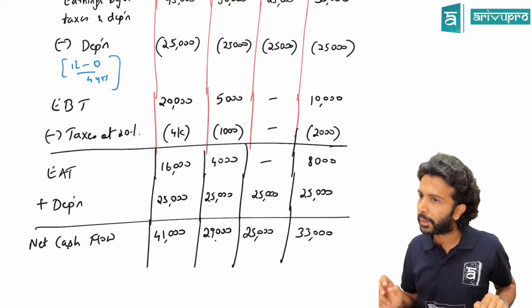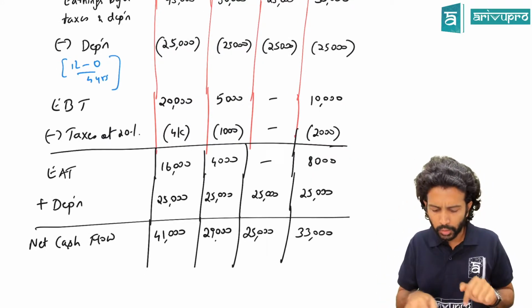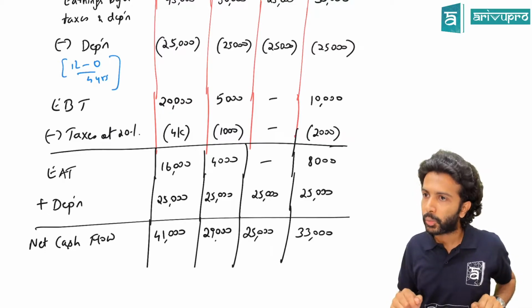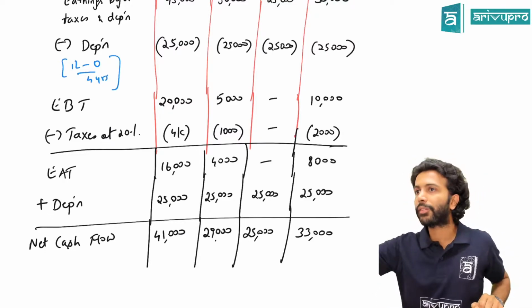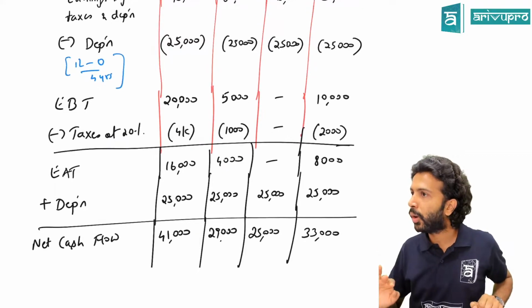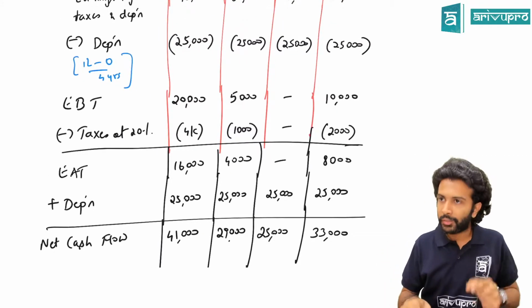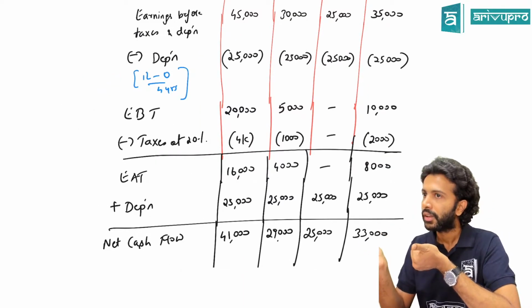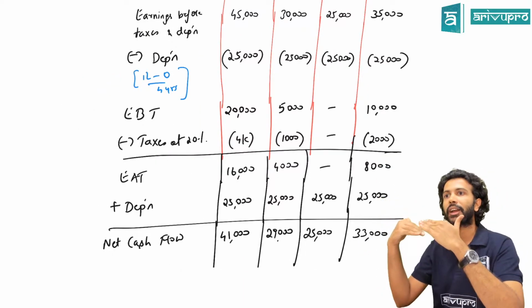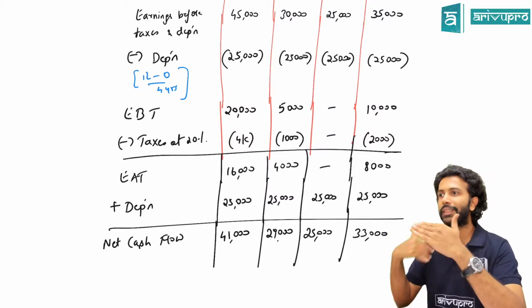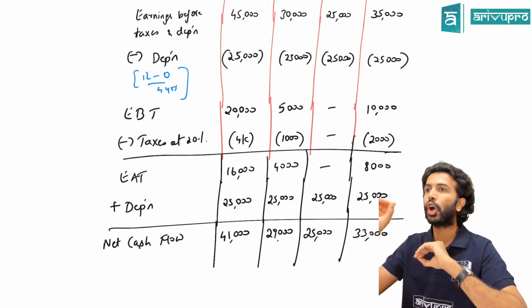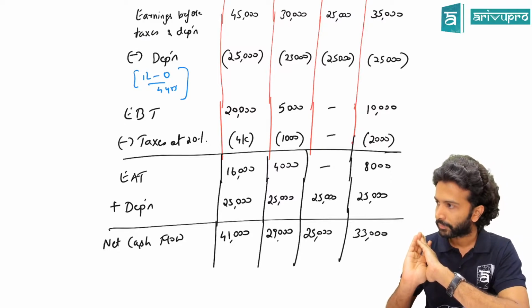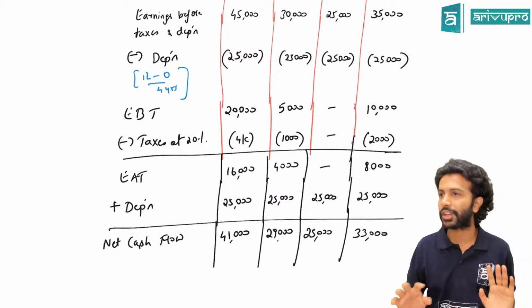culprit, which is depreciation. Did you pay in the first year? How much depreciation did you deduct? 25,000. Did you pay cash to anybody? Here 25,000 cash. Did the cash go out, or is it like that only? But we have to deduct depreciation, because depreciation is an expense for tax purpose. Hence first we deduct depreciation, calculate the current amount of tax paid, and then add back depreciation because it is a non-cash item. Got it? Yes or no? So that is the stream we have to follow there.